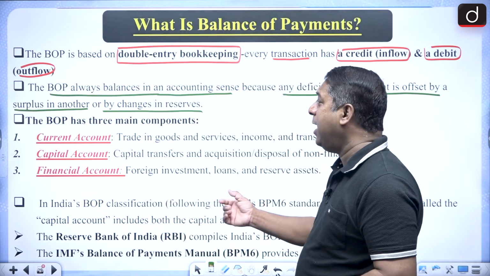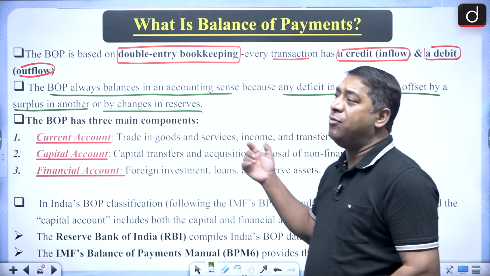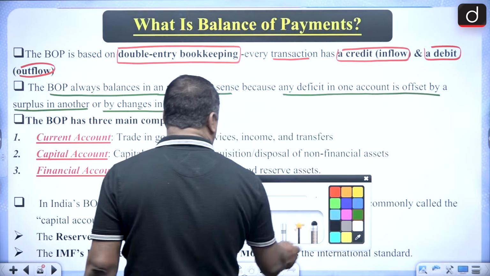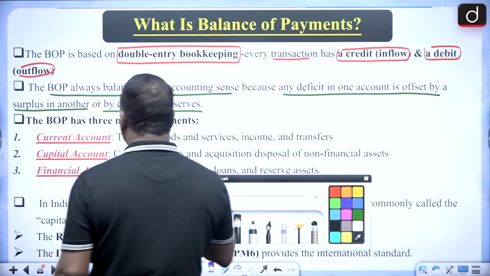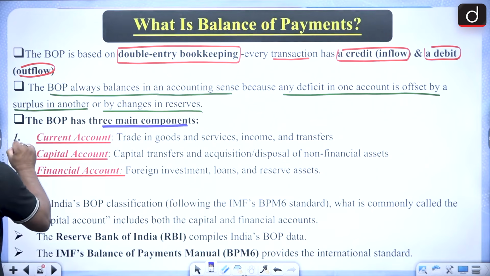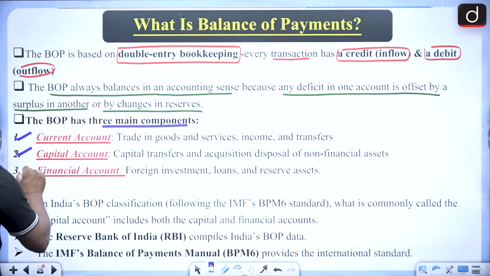Or you can say by changes in the reserve. Okay? Now, when I talk about the BOP account, it has three main components. One is the current account, capital account, and the financial account.